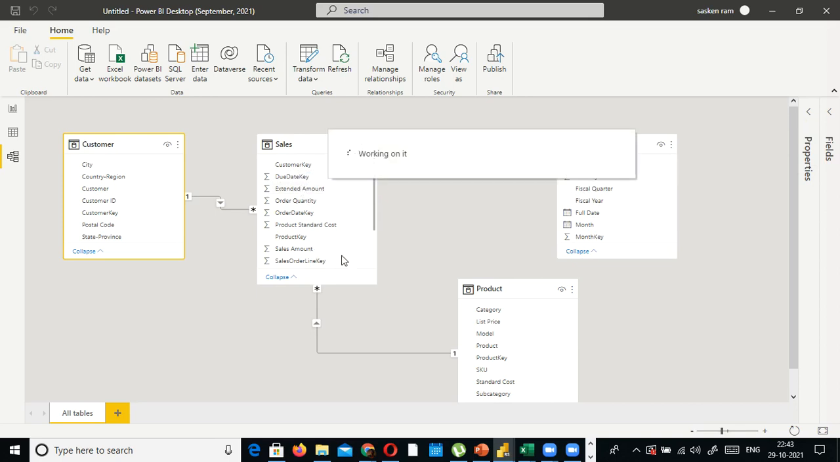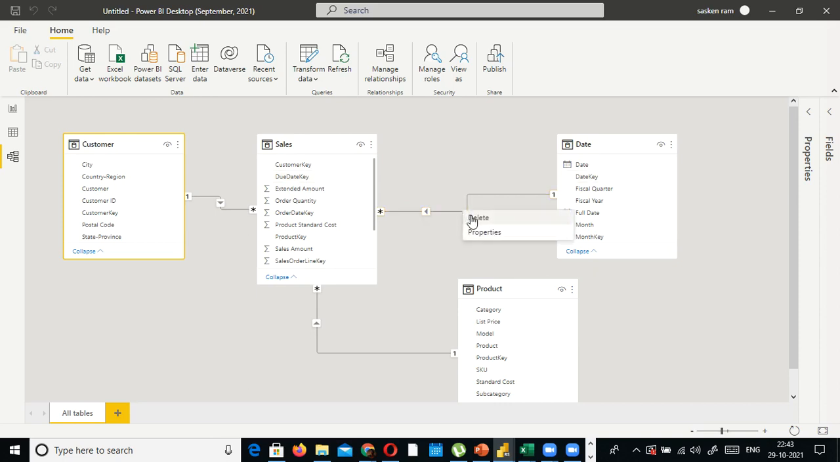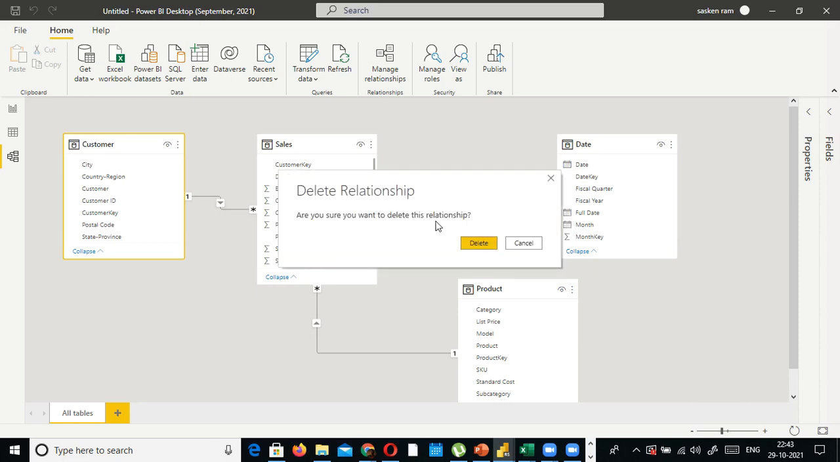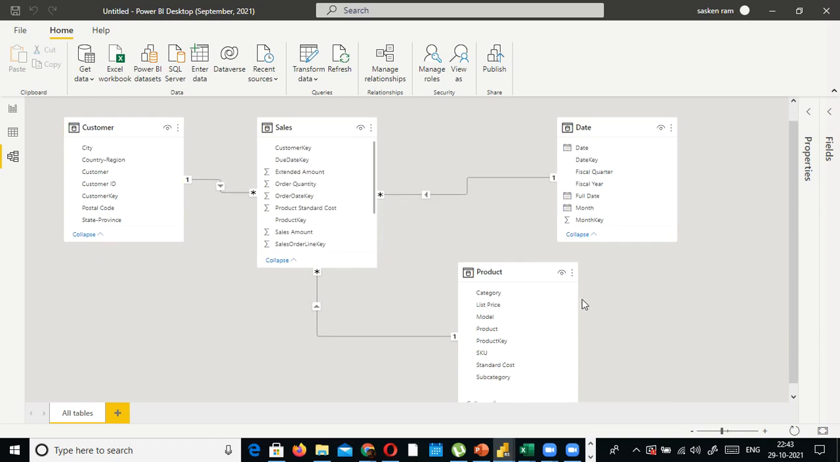You need to wait for some time, it's working on it. Look here, it created a link here. If you think you don't need this relationship, right click. When you select this one, it will become yellow. Right click and then delete it. It will ask, are you sure you want to delete this relationship? It will ask for your confirmation. In that case, it is not required because it is all interconnected.